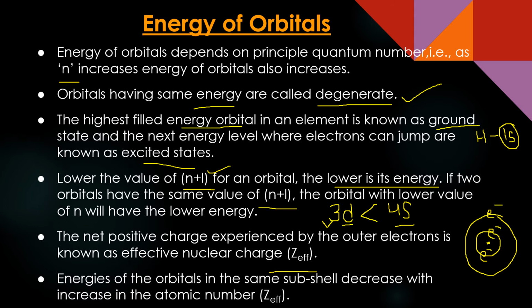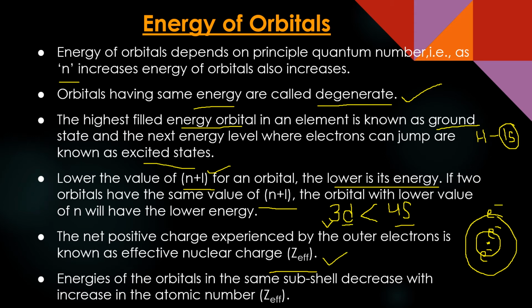In that case, if more d and f electrons are involved, the outermost electron faces more attraction towards the nucleus because the hindrance is lesser. Shielding of those orbitals is poor. So Z effective is decided like that.